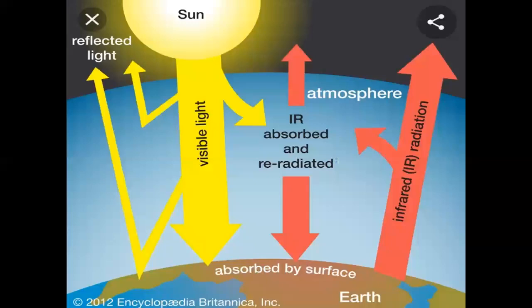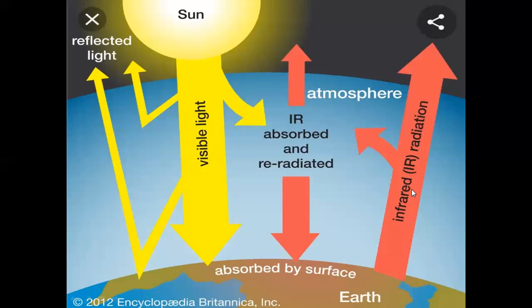In this image, you can see that the ultraviolet radiations which come from the sun, also called ultraviolet or visible light, reach the earth. Some of those radiations are absorbed by the earth, and the remaining radiations are reflected back. This is the reflected light. Some of the light is reflected back to the atmosphere in the form of infrared radiation. IR stands for infrared radiations. This is actually the normal process which takes place.